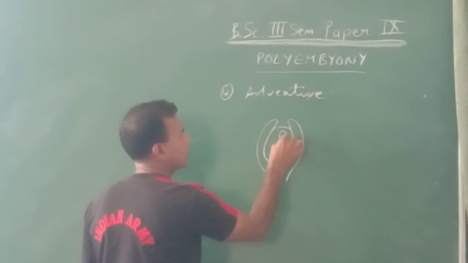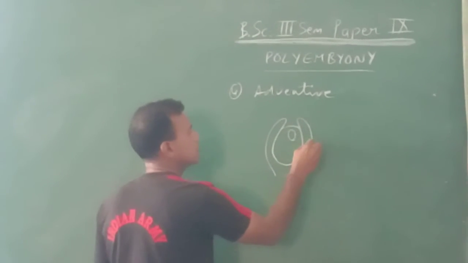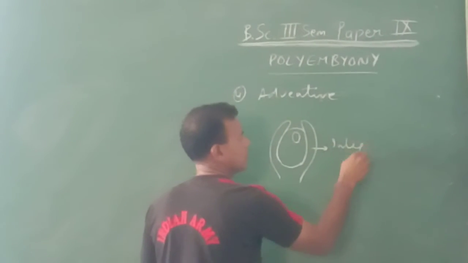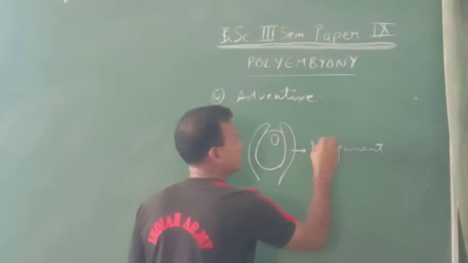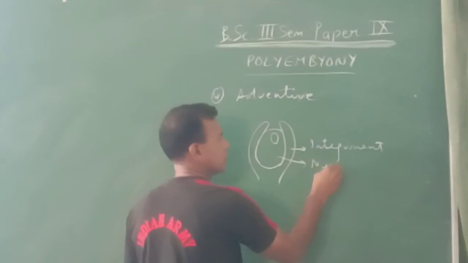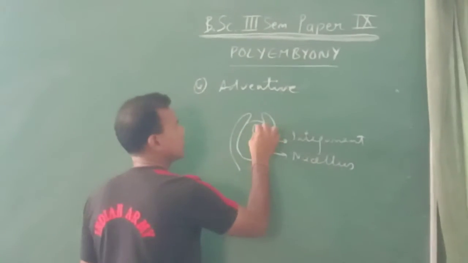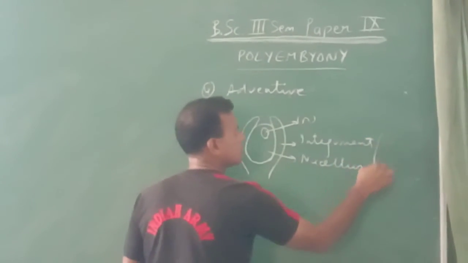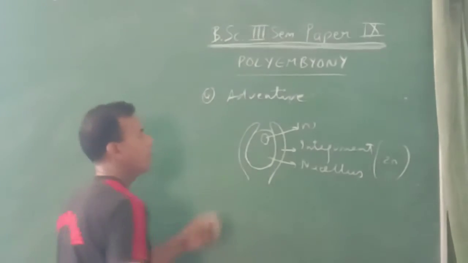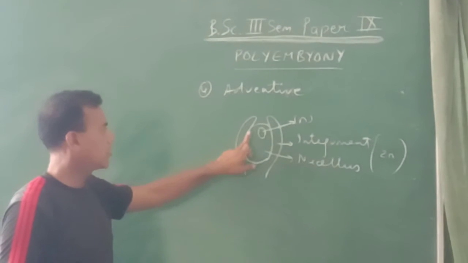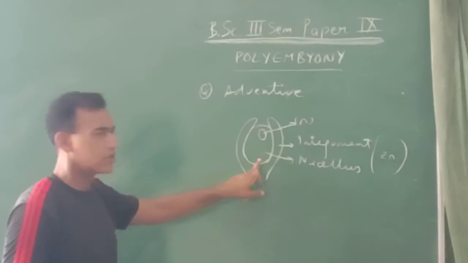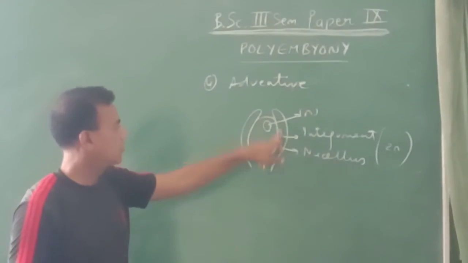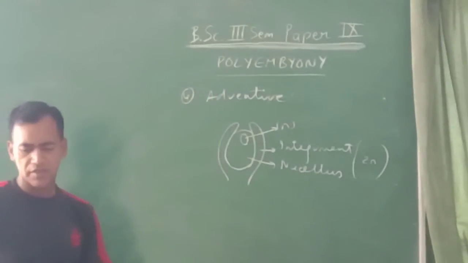This is the normal embryo sac, and this is integument, and this is nucellus. So, when the additional embryos develop from this sporophytic tissue, nucellus, integument, then we call it as adventive embryony.